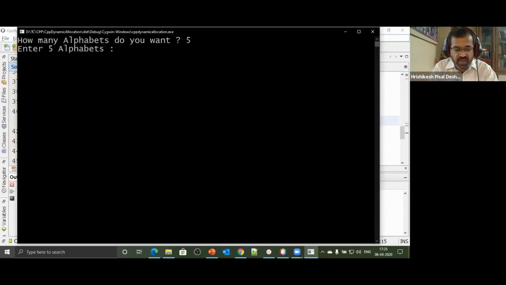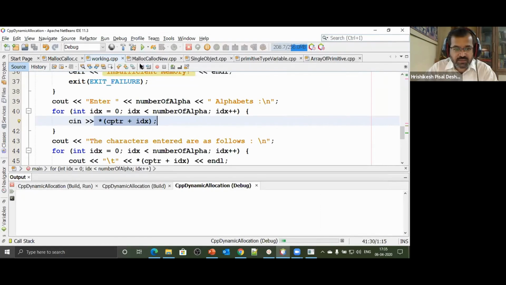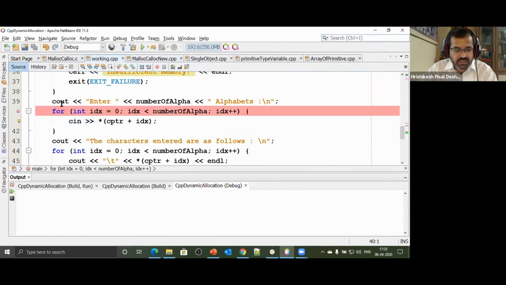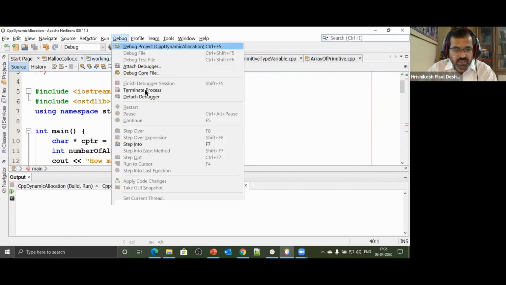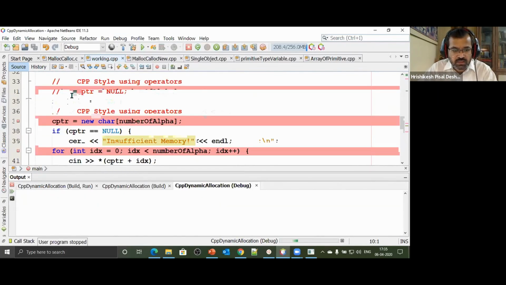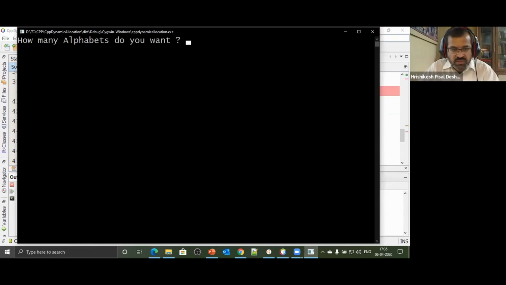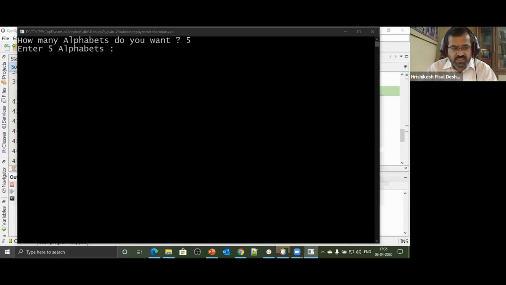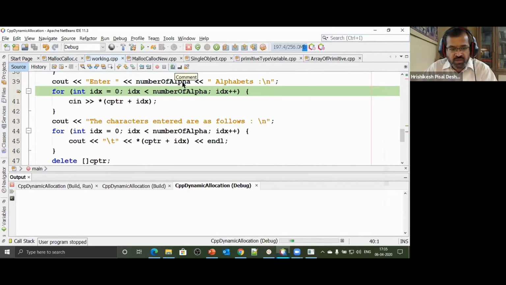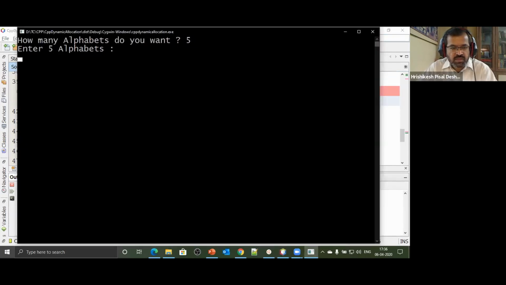So here I go, I enter the first character. I'll run the code once again. I mistakenly pressed enter, so let's jump start from here. I say debug project. Here I go. It's asking how many variables I'd like to have. I say 5 variables is what I would like to have. So we come here. It says enter the alphabets. For idx the first time, it's asking me to enter an alphabet.